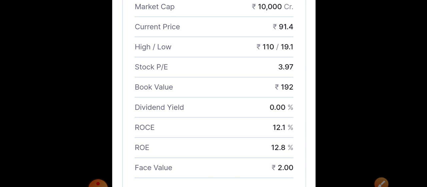Right now, if we discuss the basic things related to market cap, it is a 10,000 crore company. It is not at all a small company. The current price is only around 91.4 rupees, and the 52-week high was around 1110 rupees and the low was only 19.1 rupees. The stock PE is just 3.97, and the book value is way higher than the current market price, at around 192 rupees. Dividend yield is not provided, but return on capital employed is 12.1% and return on equity is 12.8%. So, very decent financials.